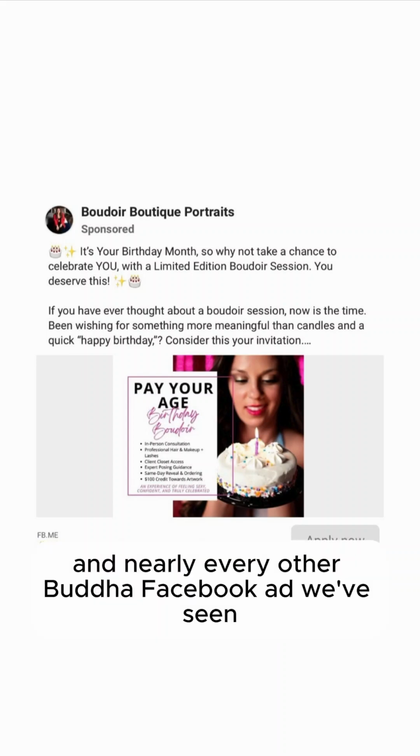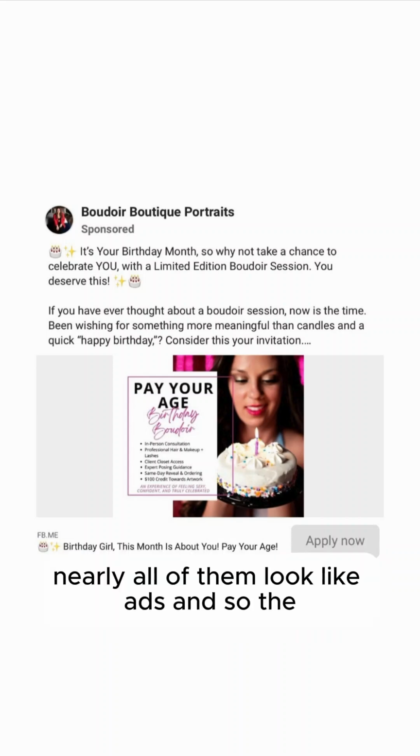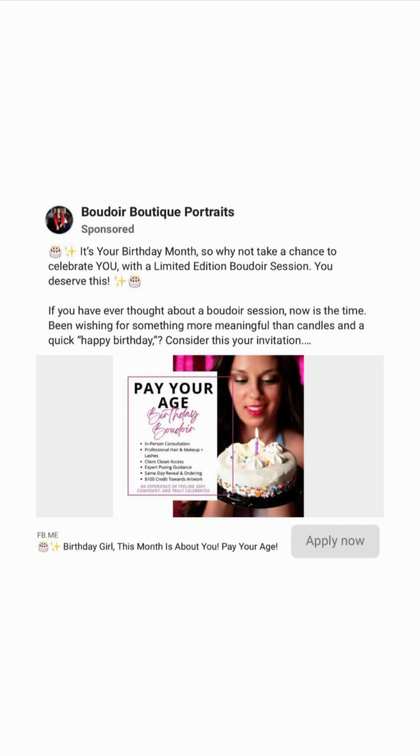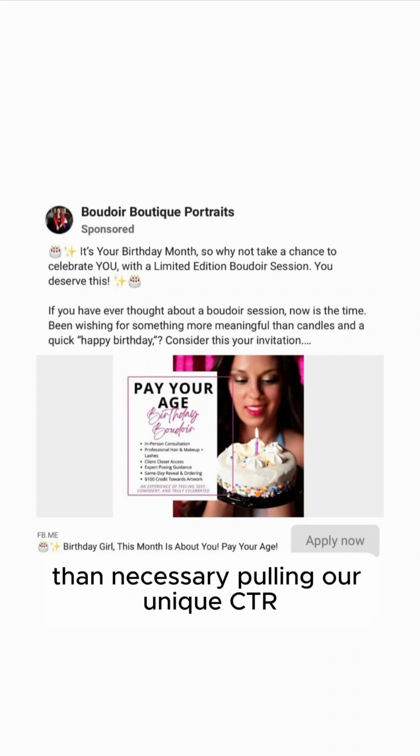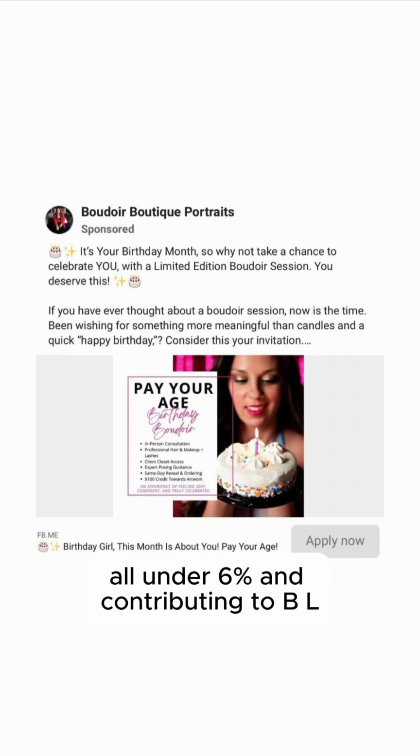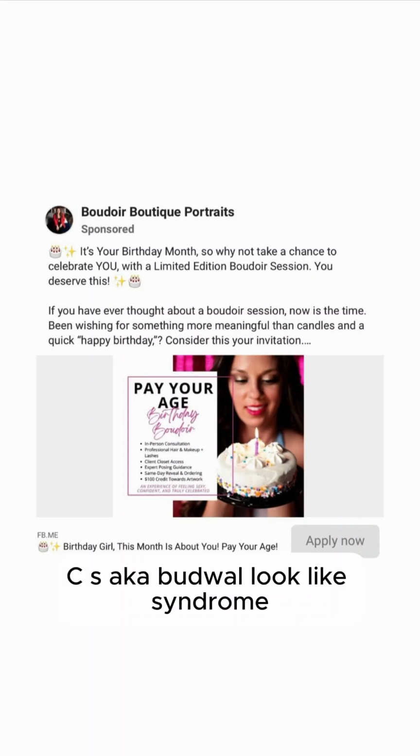And nearly every other Boudoir Facebook ad we've seen, nearly all of them look like ads. The consequence of this, when we make ourselves look like ads, is way more women scroll by our ad than necessary, pulling our unique CTR under 6%, and contributing to BLCS, aka Boudoir low click syndrome.